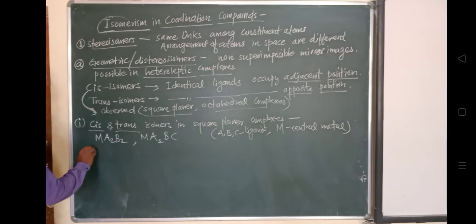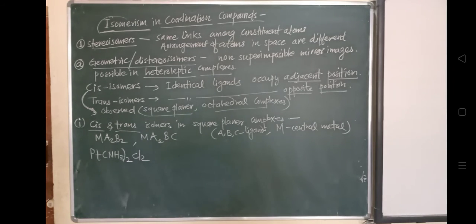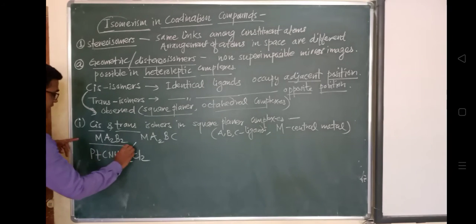We have already seen cisplatin, platinum with NH3 twice and Cl2. Now have a look at this coordination compound. What you will observe here is that this is of MA2B2 type.